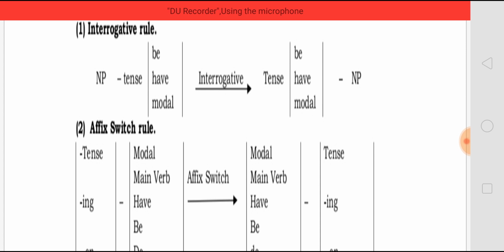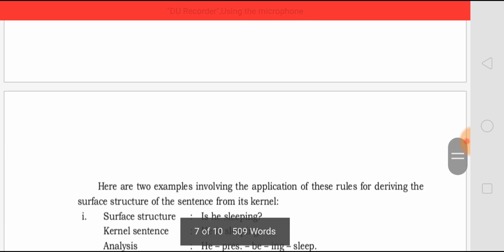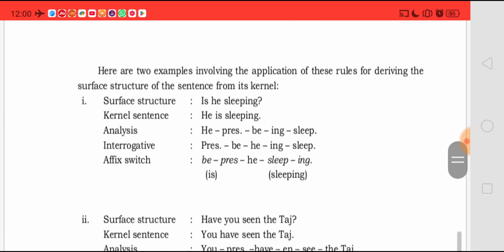For the interrogative rule, we have this form, and for the affix switch rule, we have this form. Here we have two examples involving the application of the rules for deriving the surface structure of the sentence from its kernel. Now, the surface structure is "Is he sleeping?" The kernel structure, that is the deep structure, is "He is sleeping," which is positive and in active voice. Now, when you analyze it, we understand that it can be even changed in other ways.